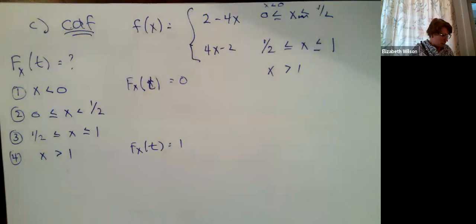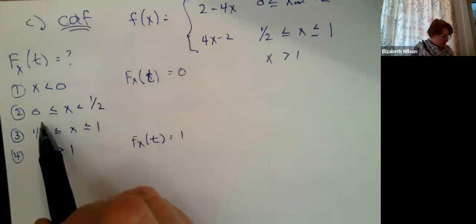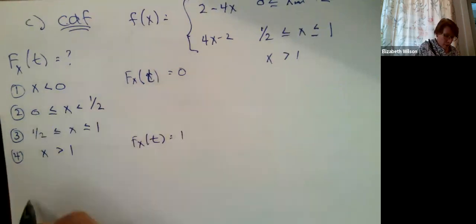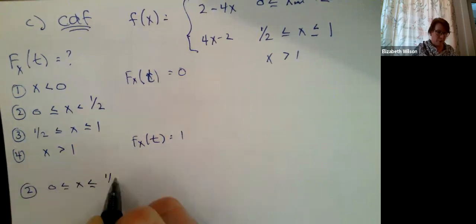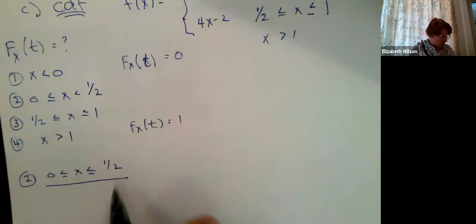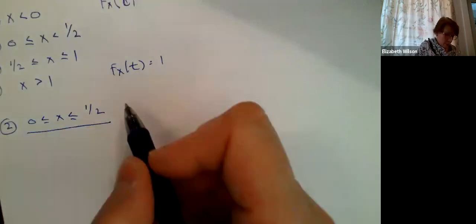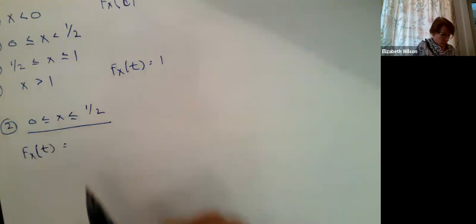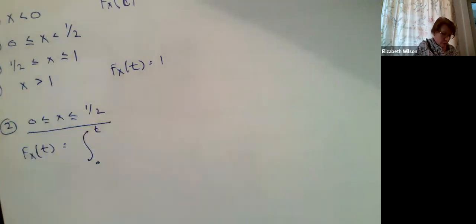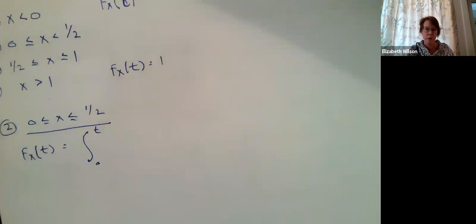Okay, so let's think about this range here. We're going to look at interval number 2, between 0 and 1/2. Within this interval, I'm going to say my cumulative distribution function goes from 0 to t, because I'm coming up with a function for this. So x could be 0, could be 0.1, could be 0.2, could be all sorts of numbers.